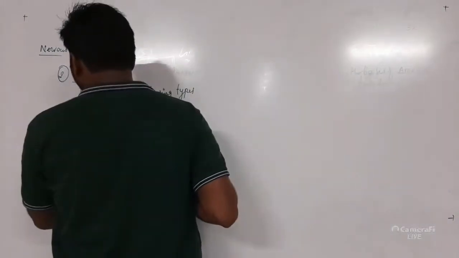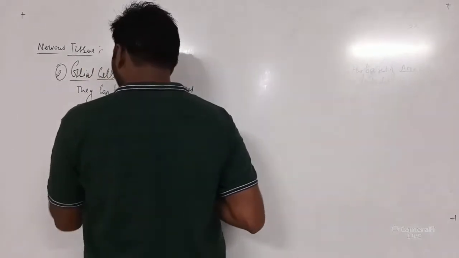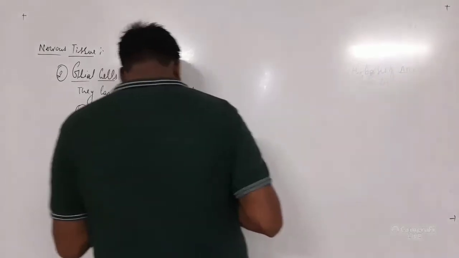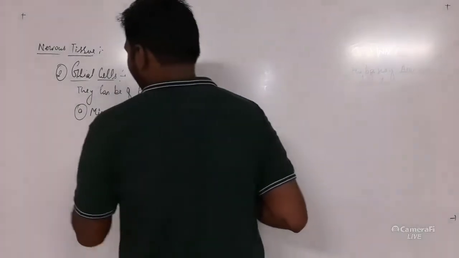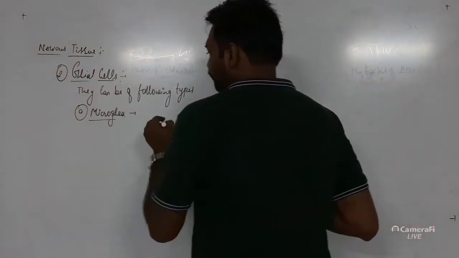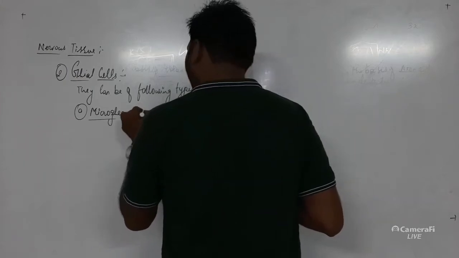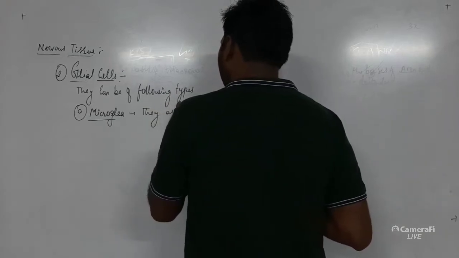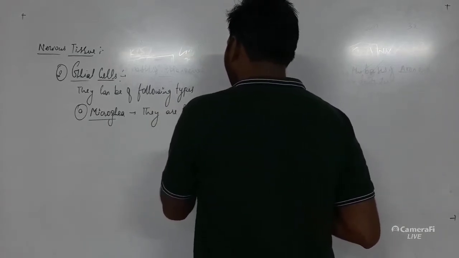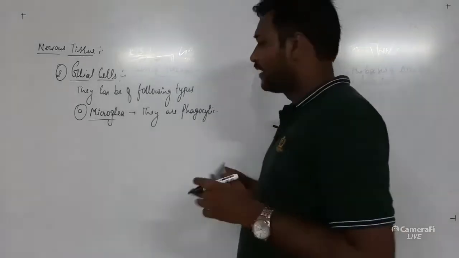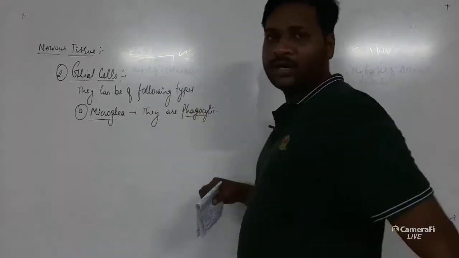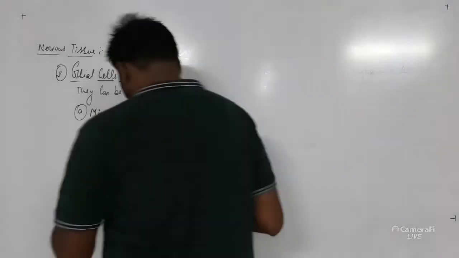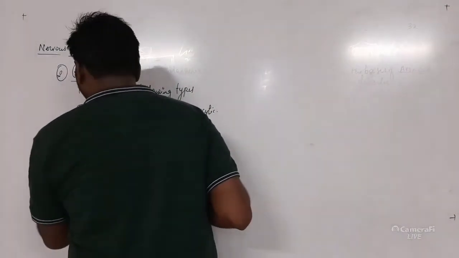Number one is the microglia. Now what is the function of the microglia? This type of nervous tissue is phagocytic. Now what is phagocytic? As they are phagocytic, they engulf foreign material and help in the defense mechanism of the body.